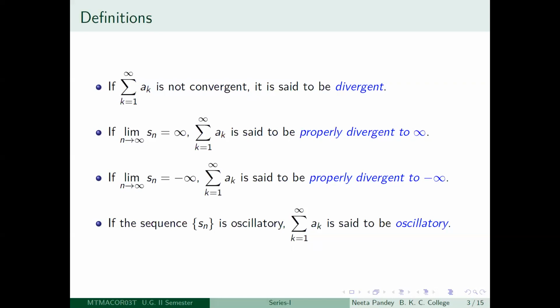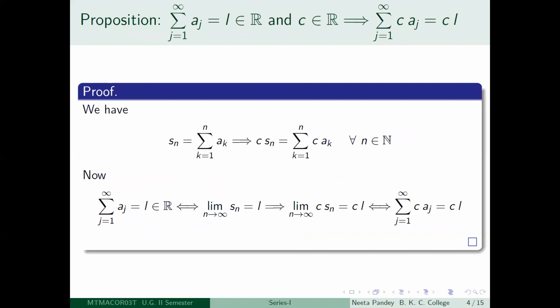Okay, so once you agree to this, understand this, the results which follow for sequences of real numbers will translate to the corresponding results for a series. So the first one, for example: suppose you have a convergent series summation aj, j equal to 1 to infinity, and suppose it converges to L, and take any real number c.